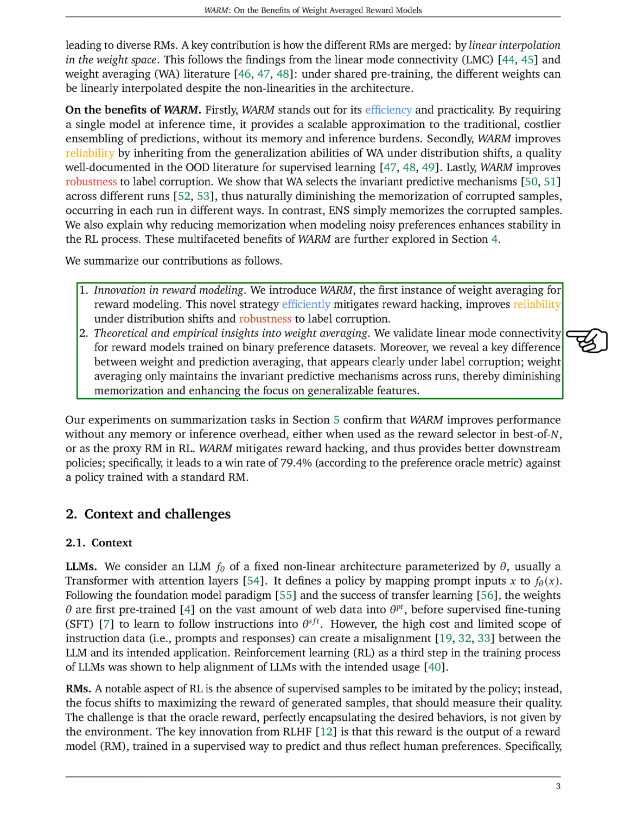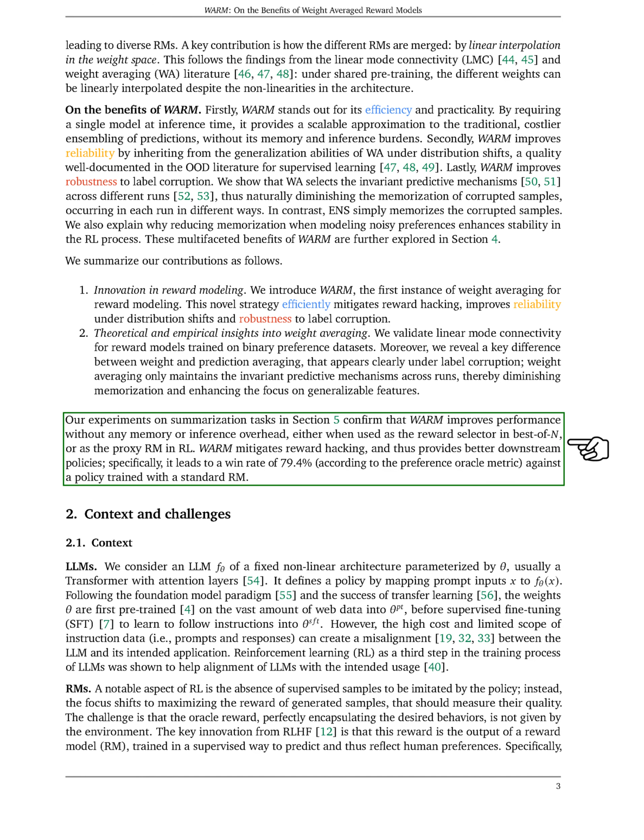We introduce WARM as the first instance of weight averaging for reward modeling. This new strategy efficiently mitigates reward hacking, improves reliability under distribution shifts, and robustness to label corruption. We validate linear mode connectivity for reward models trained on binary preference datasets and reveal a key difference between weight and prediction averaging. Our experiments confirm that WARM improves performance without any memory or inference overhead, mitigates reward hacking, and provides better downstream policies.